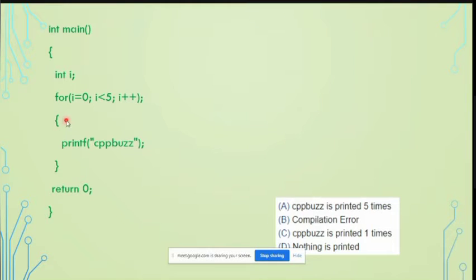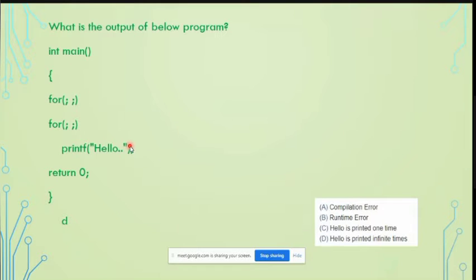According to the rule of the for loop, i becomes 1, 2, and so on, while i is less than 5, and incremented like that. When i is 5, the terminating condition will be false. So CPU bus will be printed only once.